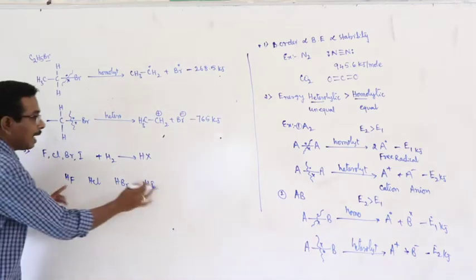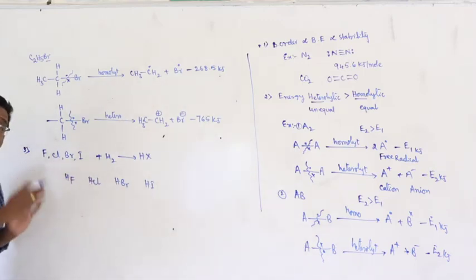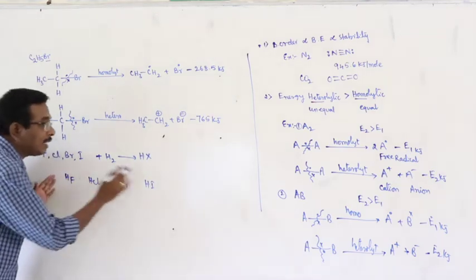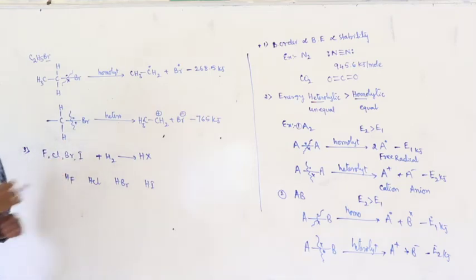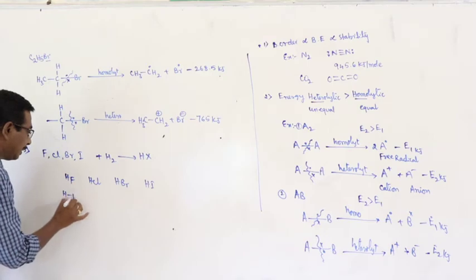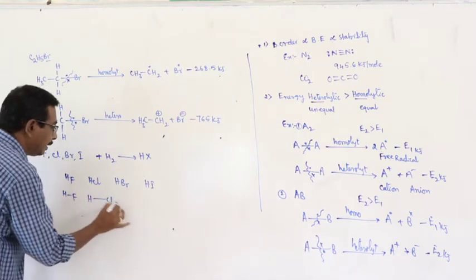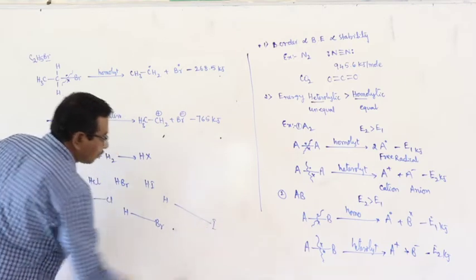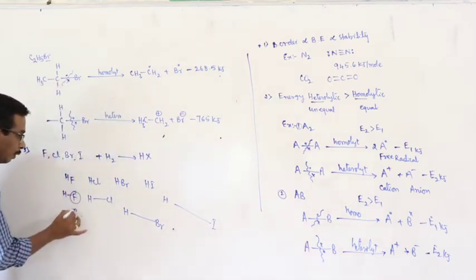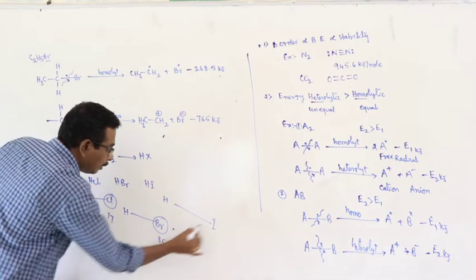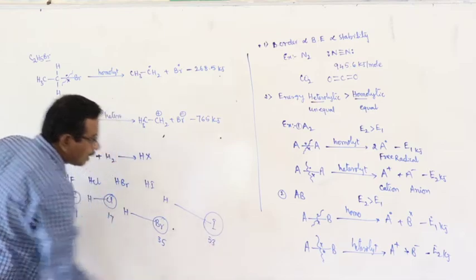Only the difference is the halogen. These are all the same type of compound that are formed by the elements of the same group. As we move from fluorine to iodine, with increase of atomic number in a group, the internuclear distance increases. Here, this is HF, this is HCl, this is HBr, this is HI. The atomic number of fluorine is 9, chlorine 17, bromine 35, iodine 53.